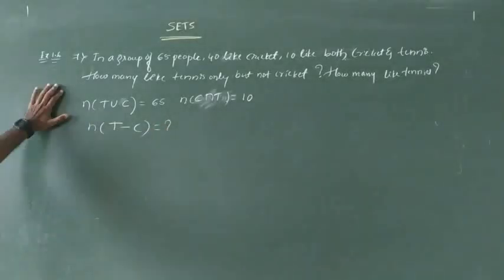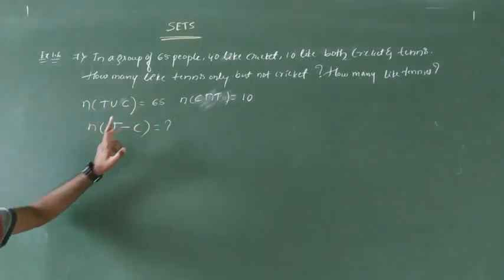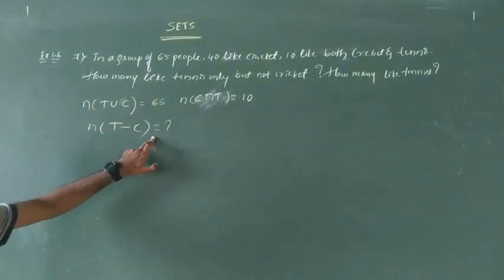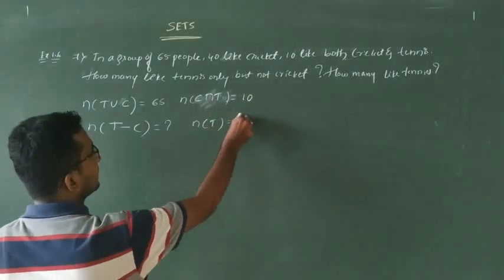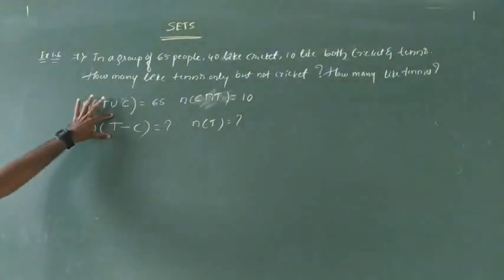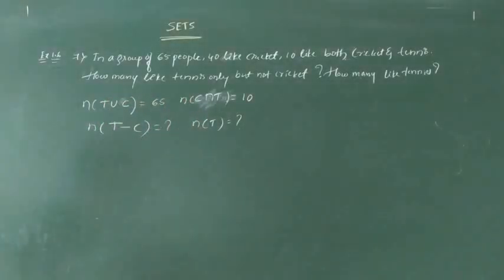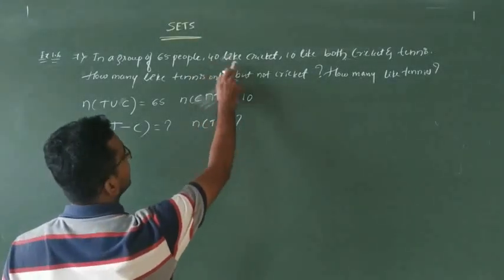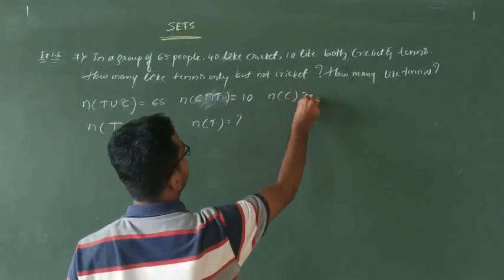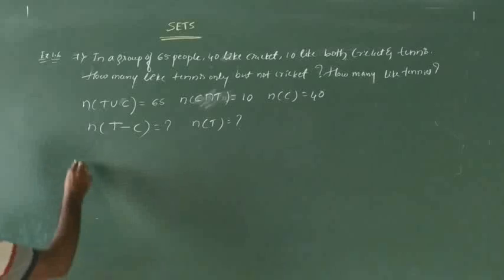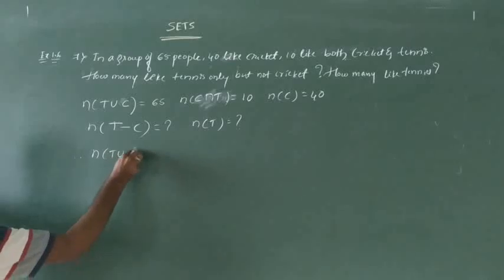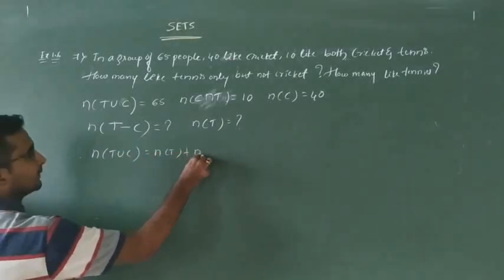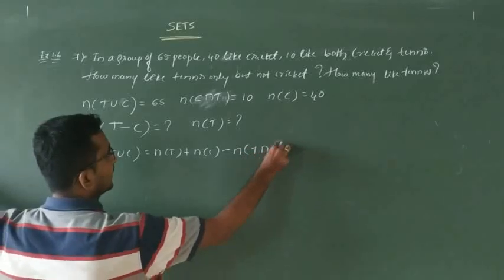Similarly, how many like cricket only but not tennis means C minus T. And next we have to find out how many like tennis. Before finding n of T minus C, first we are going to find n of T. One more content we are given: 40 like cricket means n of C is 40. Already we know that when A and B are two finite sets, n of T union C is n of T plus n of C minus n of T intersection C.